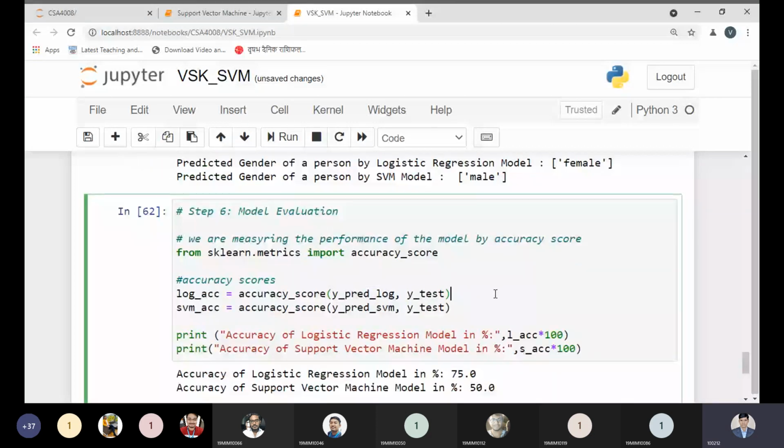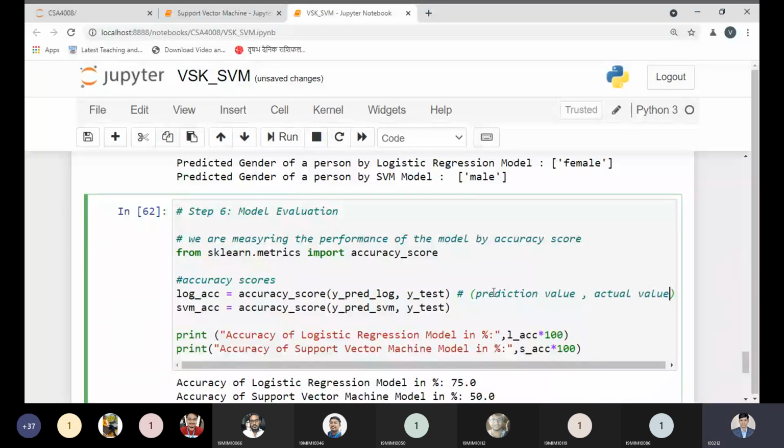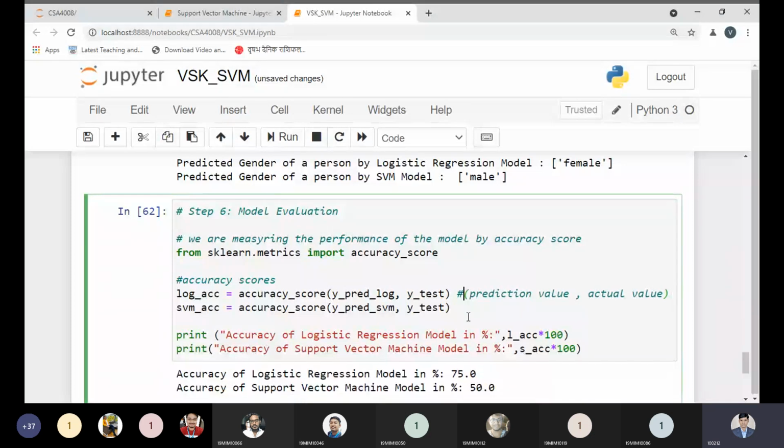If you remember, the parameters we pass are the prediction values and the actual values. They will be compared and will generate the accuracy value. Same thing we need to do for the SVM as well. After applying this, it gives a result between 0 and 1, so I'm just multiplying the generated value by 100.